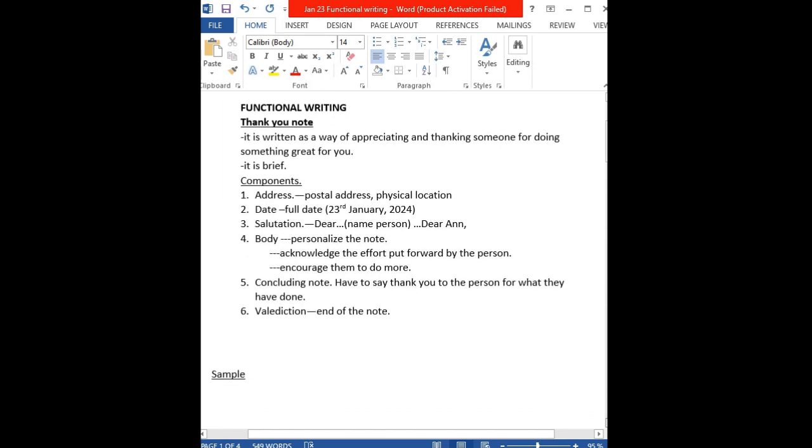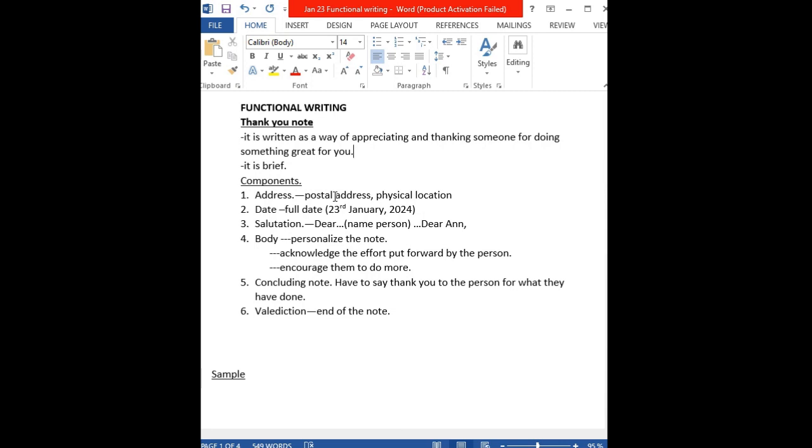The first one, we have the address. This address contains the postal address where you are or an institution near you, and then it contains the physical location. The postal address will contain something like PO Box 123, comma. Then the physical address will be where the institution and the postal address is located. It can be any town in Kenya, let's say Nairobi, Kisumu, Thika, Kiambu, all those are the physical location. And remember, the address is usually written on the top right corner.